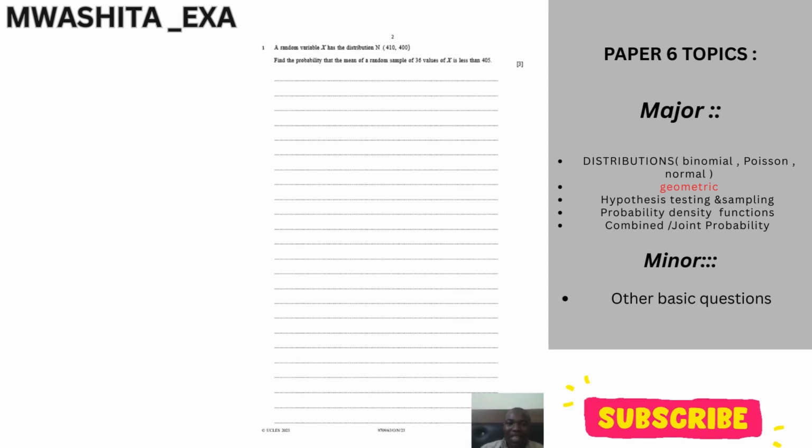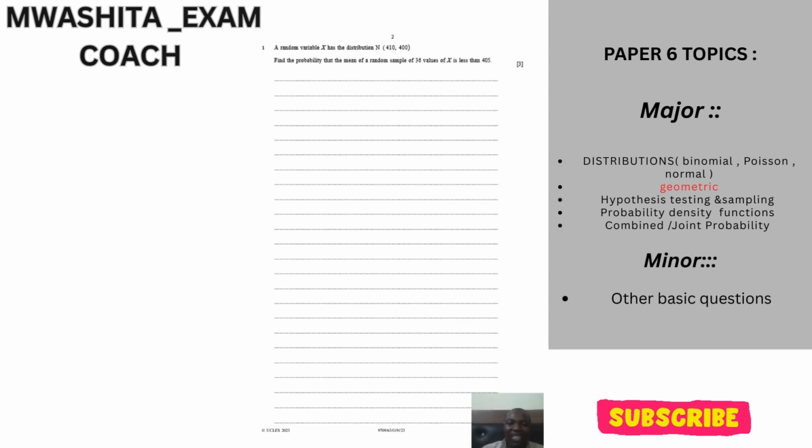Okay, so you're saying that a random variable X has a normal distribution. So your X is normally distributed with your mean, which is indicated by 410, and your variance, which is 400.